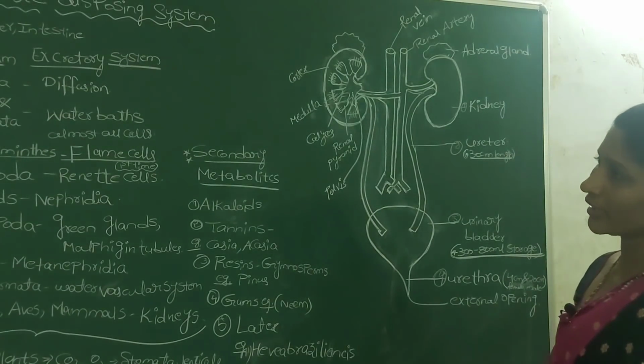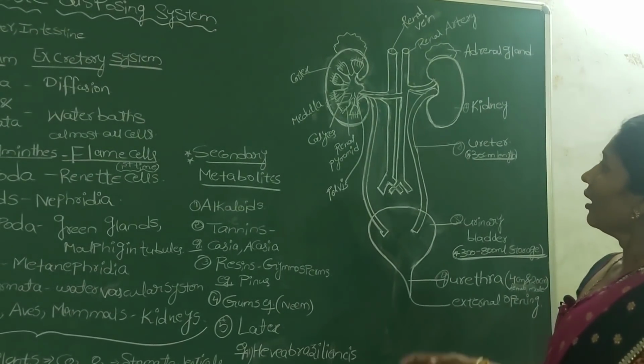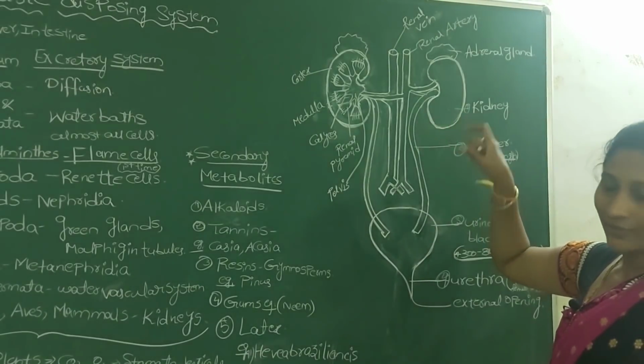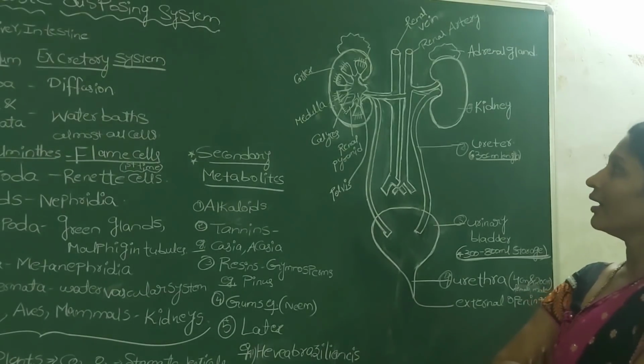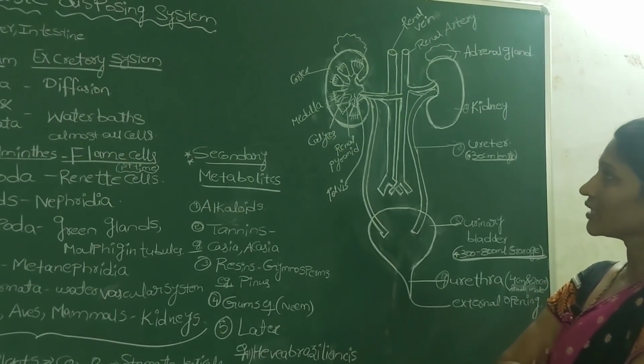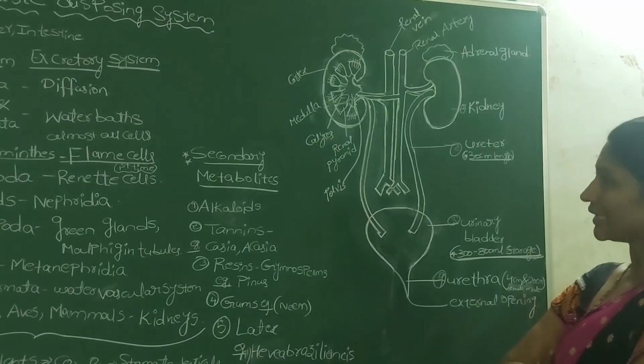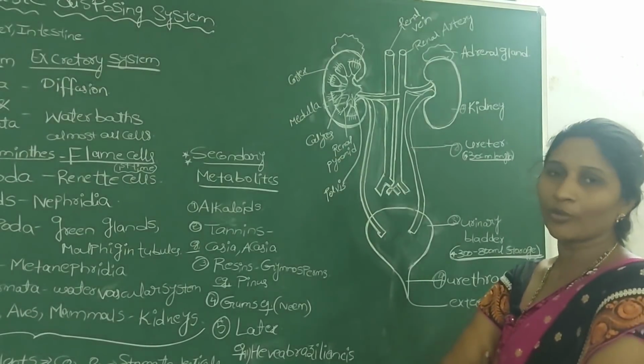I already told you what the different parts are. Now we will see the main part of the excretory system, which is nothing but the human kidneys.